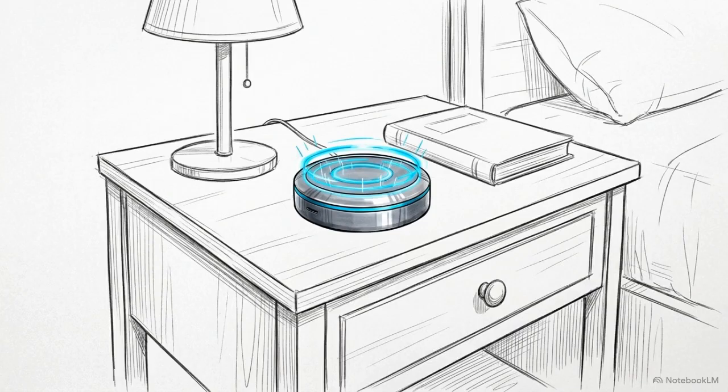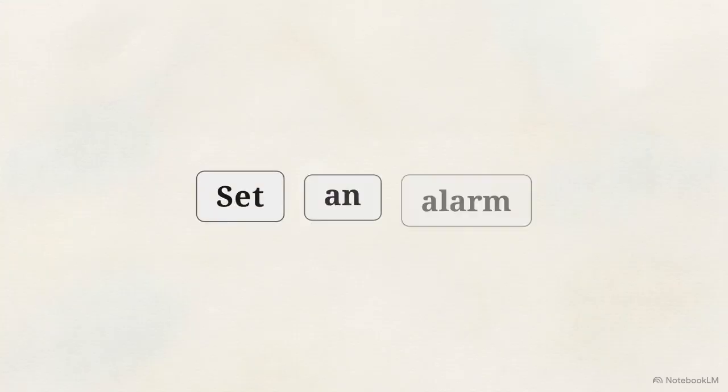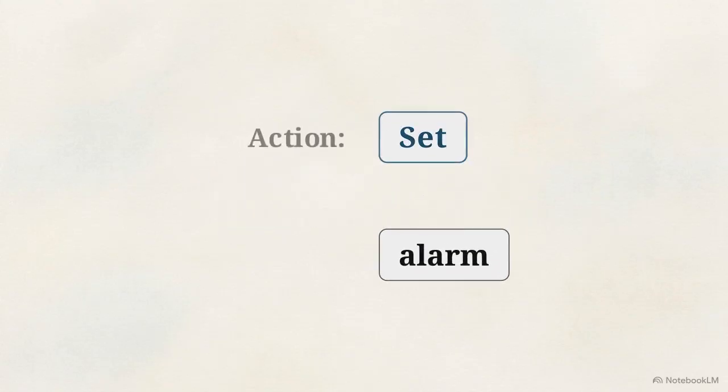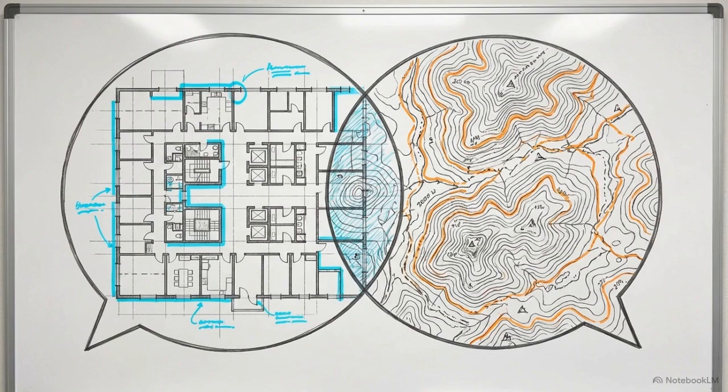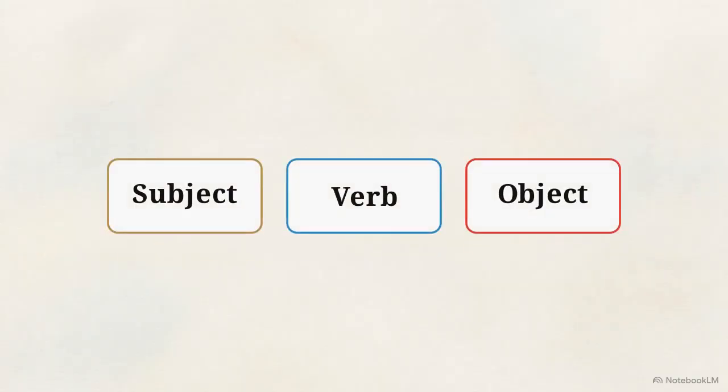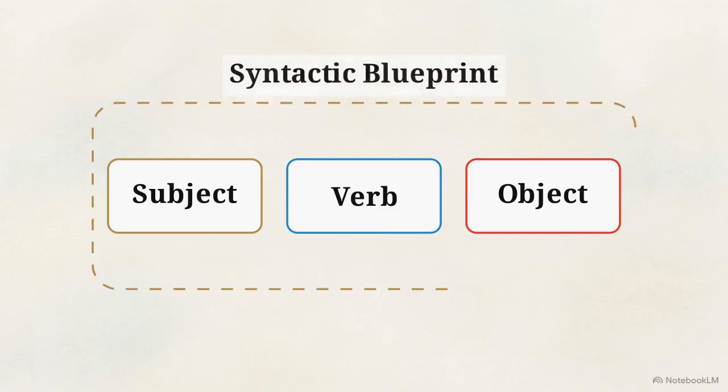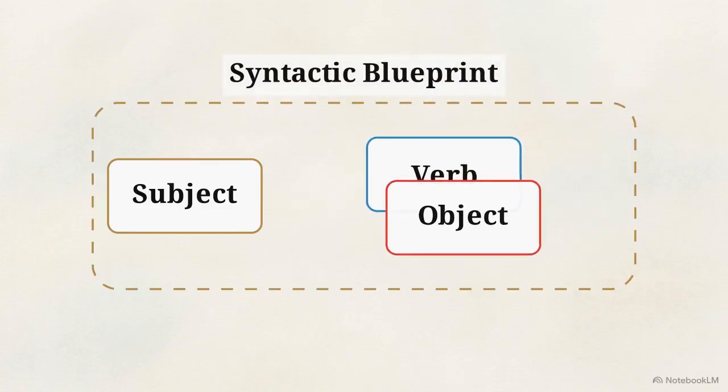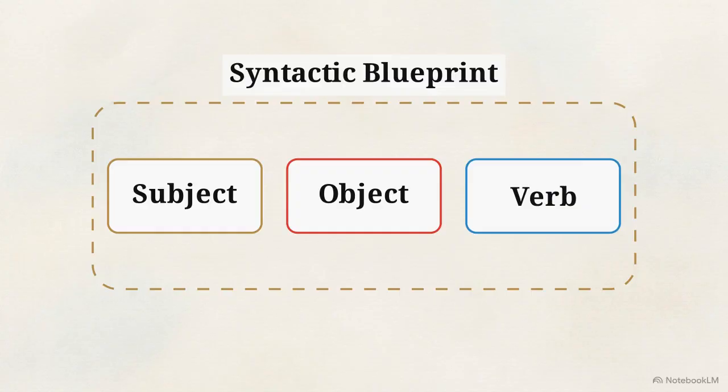Your voice assistant uses this logic to understand a command like set an alarm. It has to instantly separate the action you want to take from the object you want to change to get the job done. Translation apps rely on these maps to understand the role of every word. Since different languages have different grammar rules, the AI uses the blueprint of your sentence to rearrange the words so they make sense in the target language.